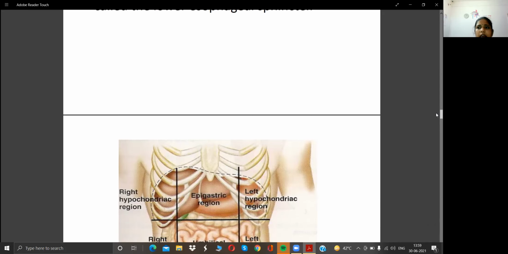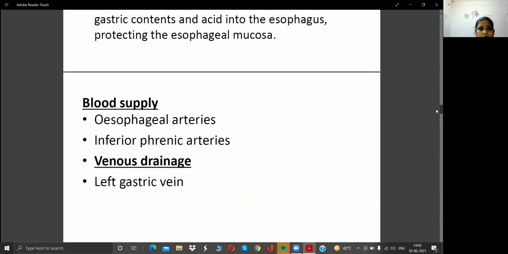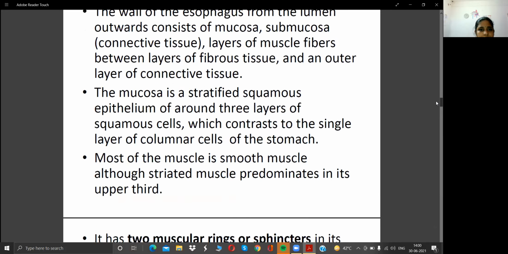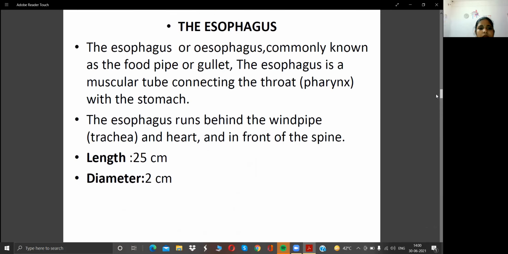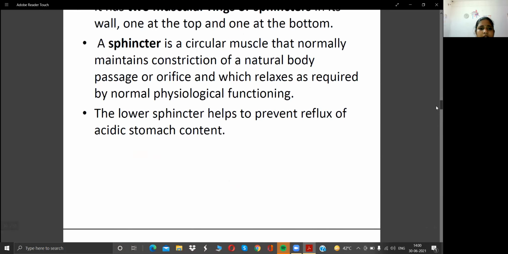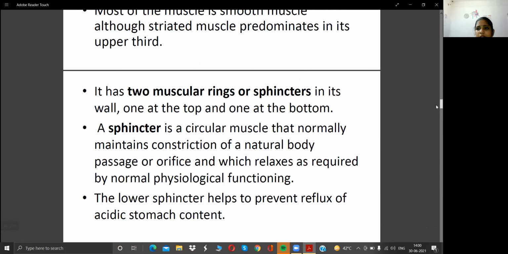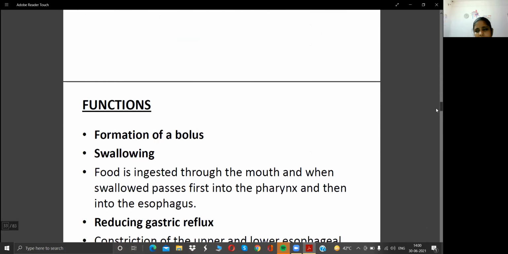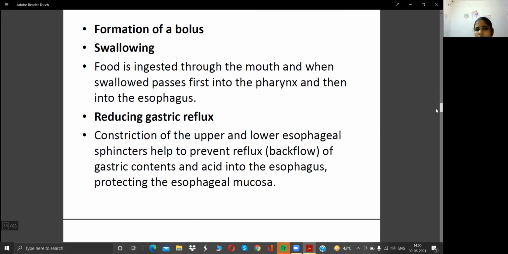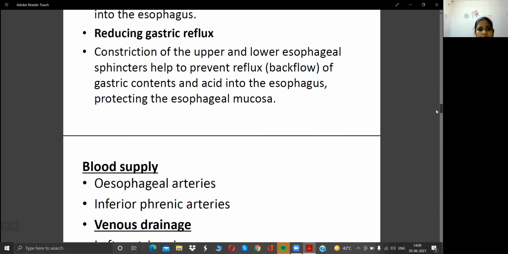Okay, that we have discussed. After that we discussed the length of the esophagus: we said the length is 25 centimeters and the diameter is 2 centimeters. Next we said what the sphincters are, the upper and lower sphincter present in the esophagus. Later we discussed the function and formation of bolus, swallowing, and reducing gastric reflex, that is, the lower sphincter helps prevent the backflow of the food. After this, what do we discuss?